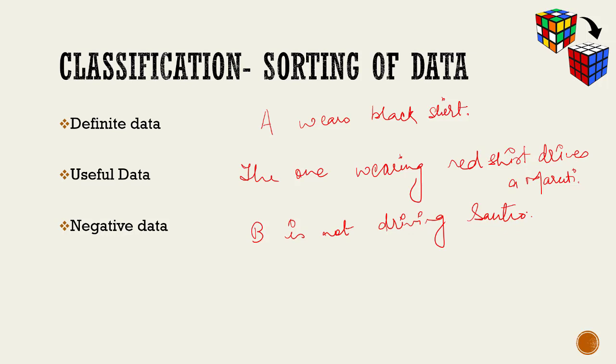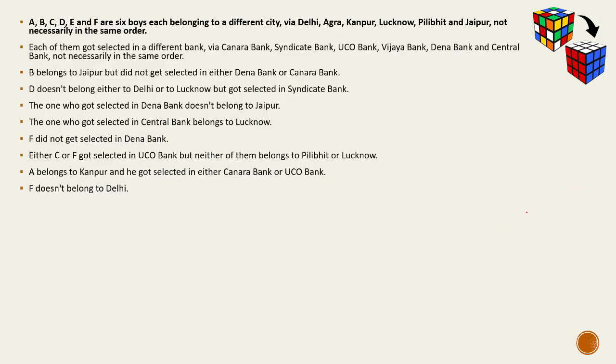Let's take a couple of examples to understand how classification puzzles are to be approached. So here is the first example. Here we have 6 boys, A, B, C, D, E, and F, each belonging to a different city: Delhi, Agra, Kanpur, Lucknow, Pilibhit, and Jaipur, not necessarily in the same order. So the order of the cities is random. Each of them got selected in a different bank, which are Canara Bank, Syndicate Bank, UCO Bank, Vijaya Bank, Dena Bank, and Central Bank, not necessarily in the same order. That means again the names of the banks are in random order.